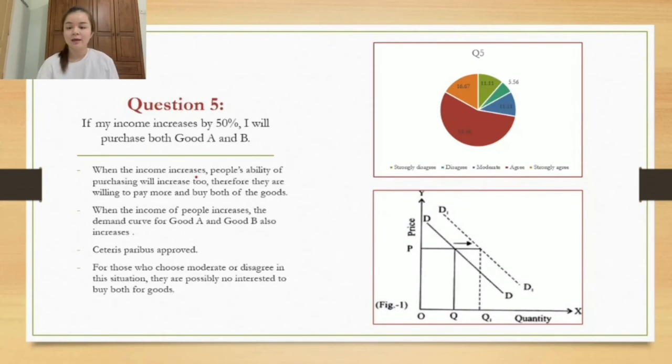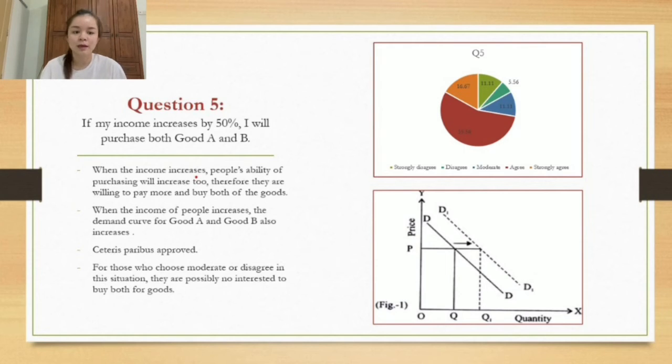For question 5, if my income increases by 50%, I will purchase both good A and good B. As we can see, most of the respondents choose agree, which is the red color, and strongly agree, which is the orange color. When the income increases, people's ability of purchasing will increase too. Therefore, they are willing to pay more and buy both goods. When the income of people increases, the demand curve for good A and good B also increases.